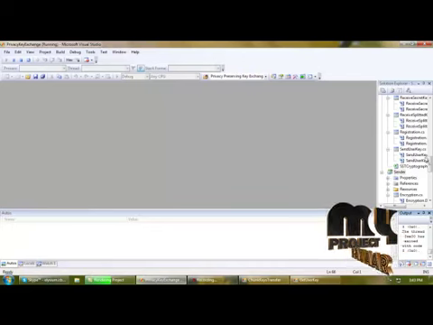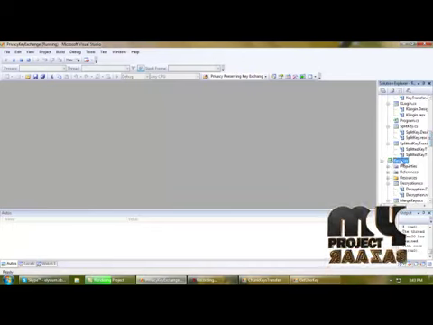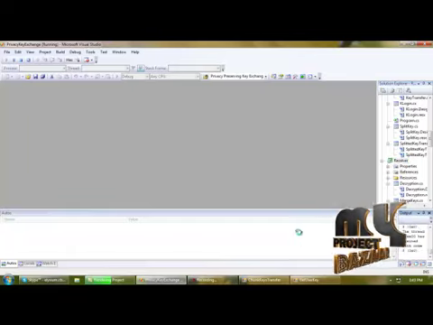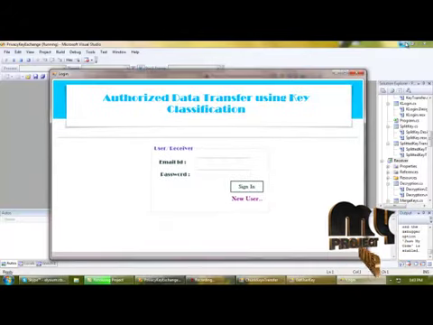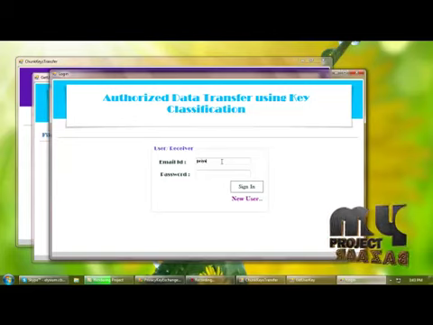Further, we need to execute the receiver side. And this is the page of receiver. So I am logging in, providing username and password.